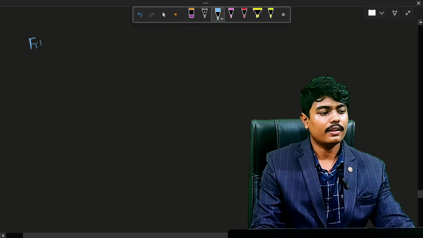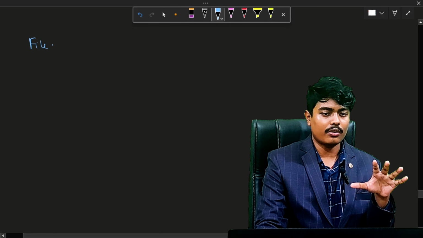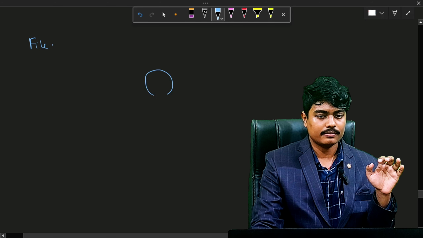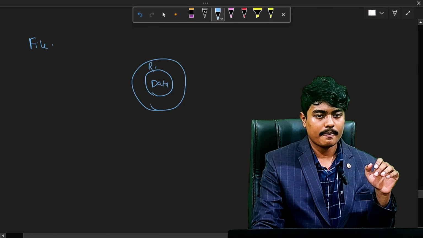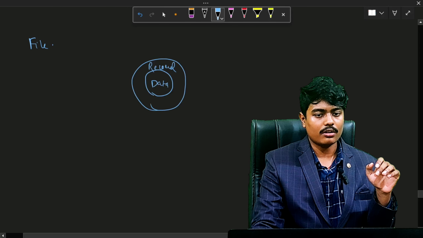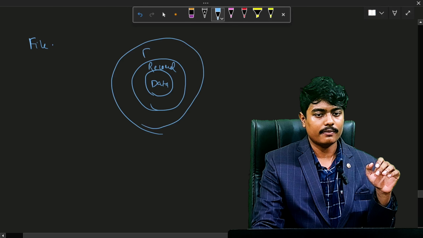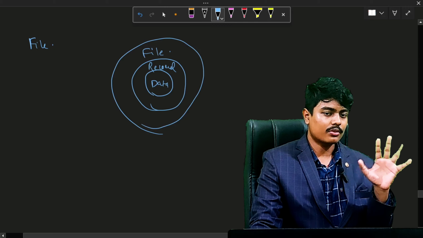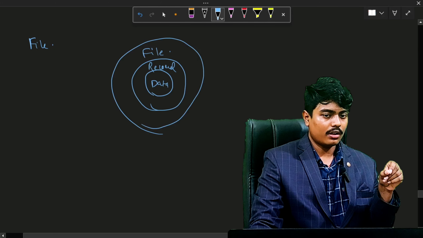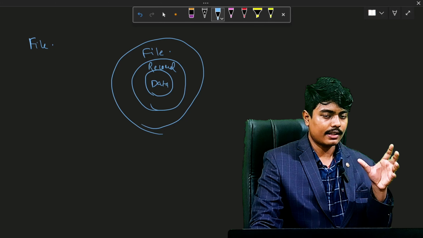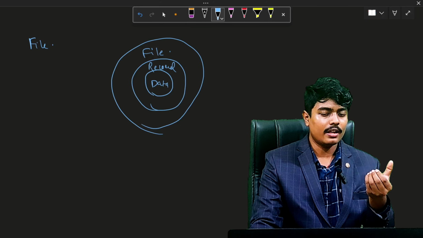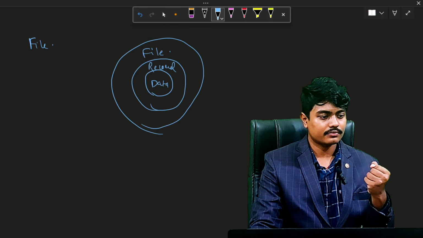So what is a file? Let's talk about a file. The file is a collection of various records. So this one is data, then it's formed as a record, then the records are further stored as a file. This is the hierarchy: data collectively is known as a record, and when many records are stored as one single entity, it's known as a file.